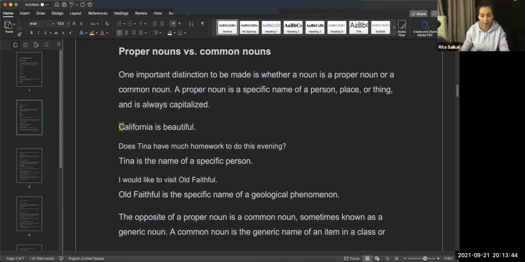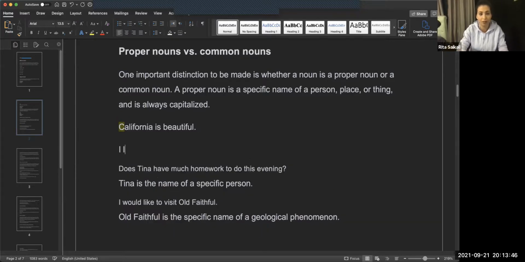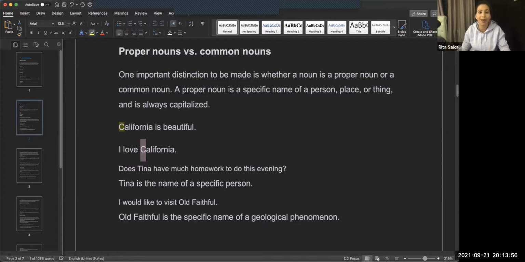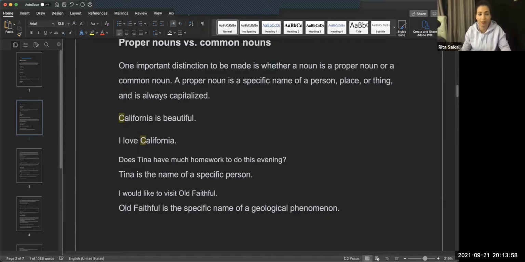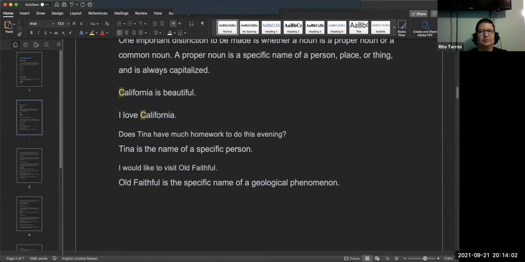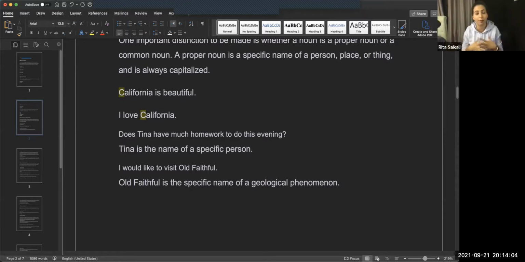But if we say, I love California, well, California is no longer at the beginning of the sentence, so it is also capitalized. Cool. I think most of you guys know this. If you don't, or if you do, maybe this is just review. But we are continuing with learning about nouns.